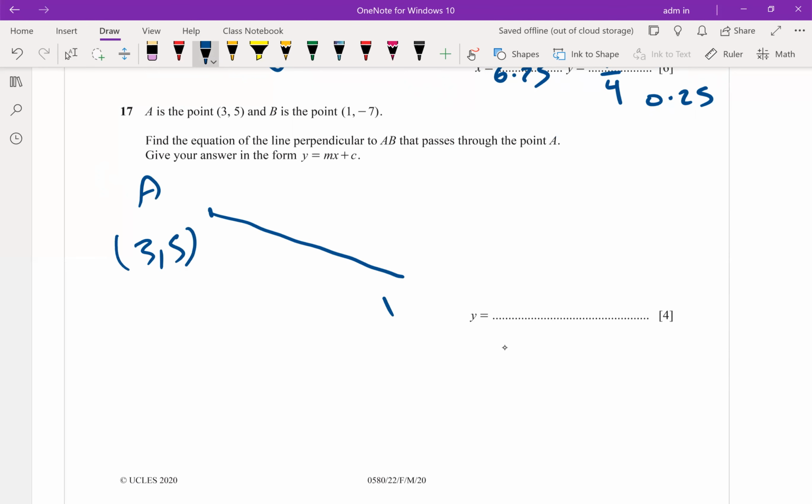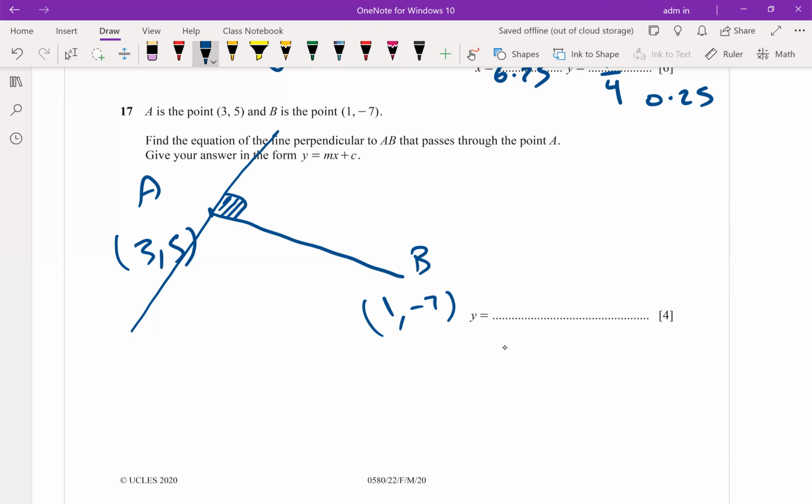Point B, 1 and -7. How to get the equation of the line perpendicular to AB? I will use the negative reciprocal of the gradient of AB. But it's written passing through the point A. So how to get c?